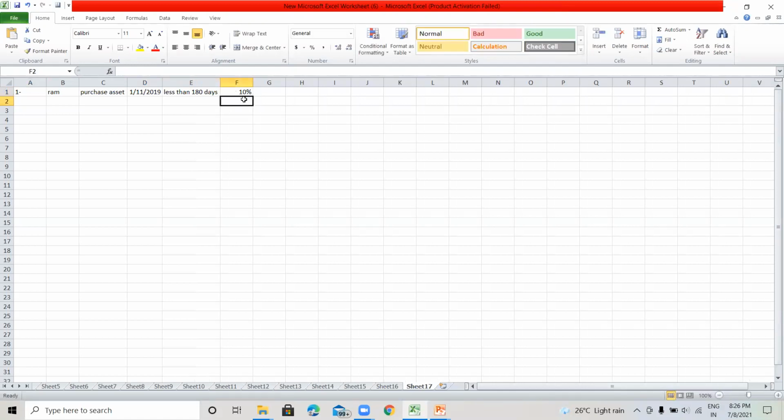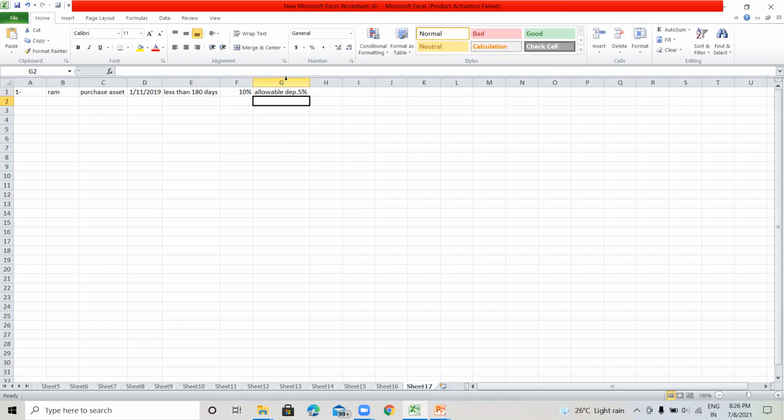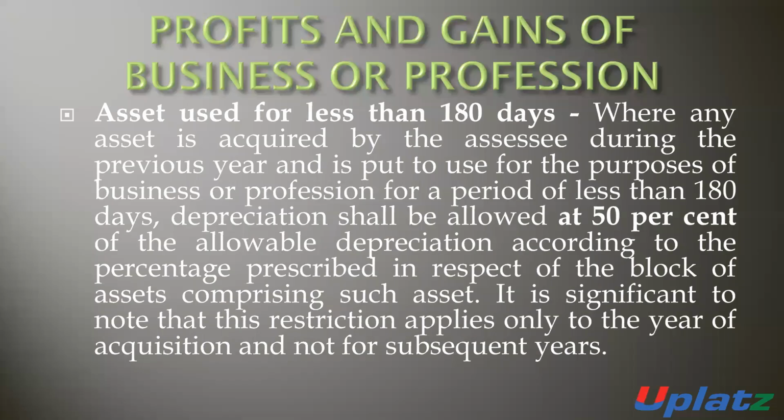So the allowable depreciation will be 50% of 10%, which means 5% will be allowable depreciation. Means the deduction is allowable only for 50% of the rate which is defined under the Income Tax Act.